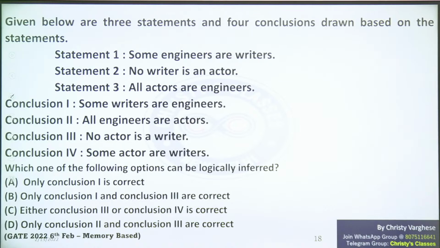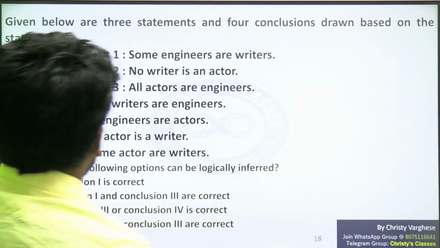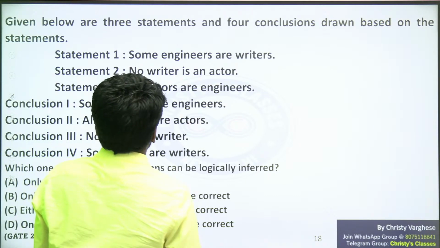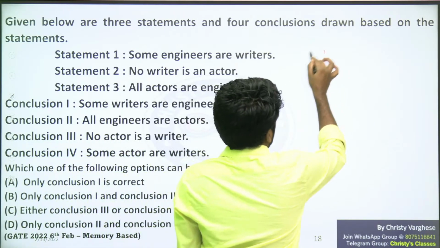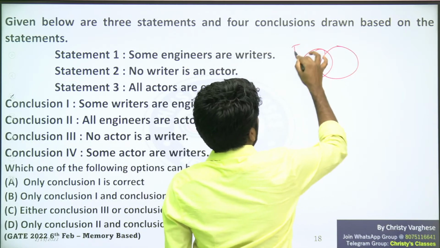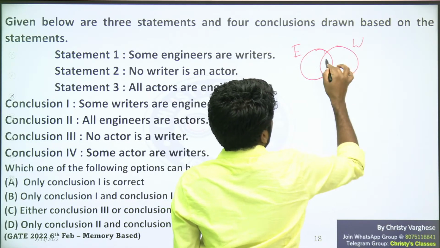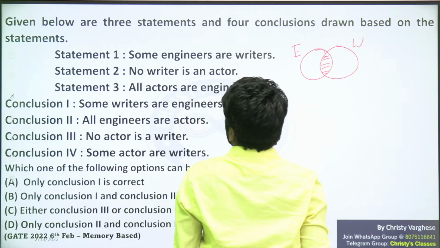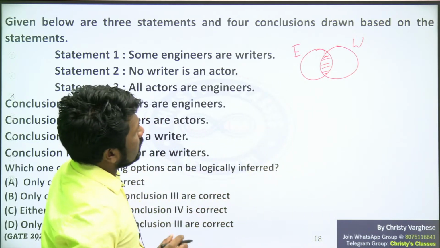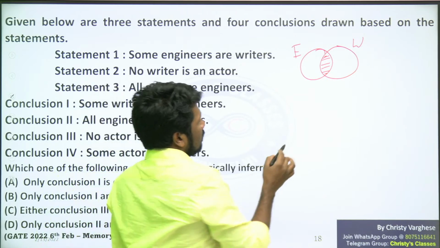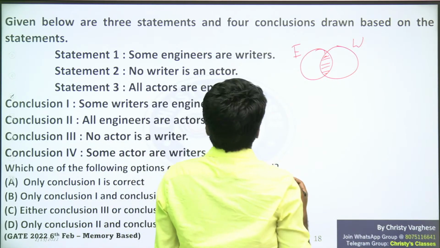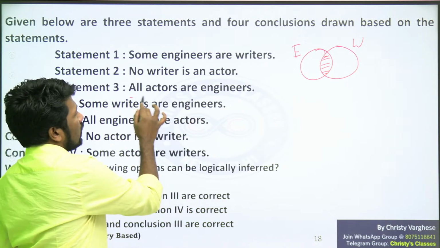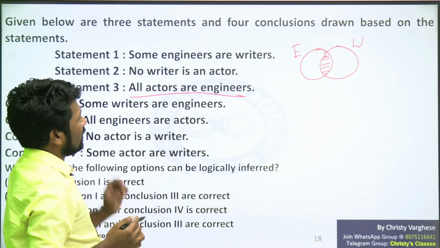Okay, so I'll explain. Given below are 3 statements and 4 conclusions drawn based on the statements. Statement 1, some engineers are writers. Engineers and writers have an intersection. That's the meaning. If you draw the Venn diagram, engineer, writer, this is the region, some engineers are writers. No writer is an actor. No writer is an actor means writer and actor have no intersection at all. They are disjoint sets. But before representing that, let us read the next sentence also.